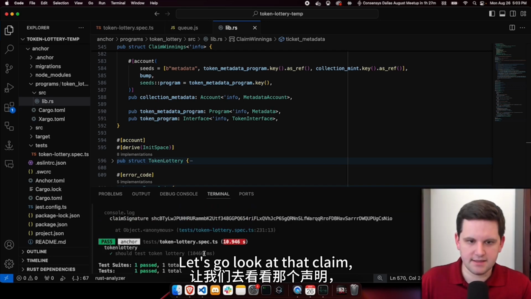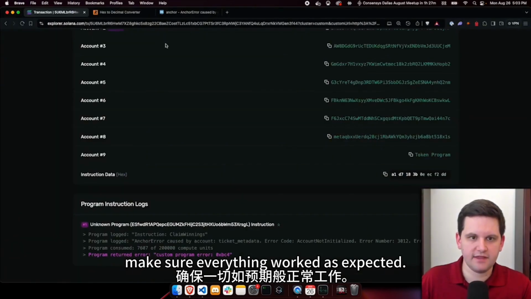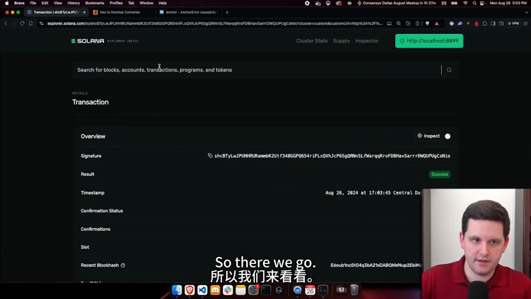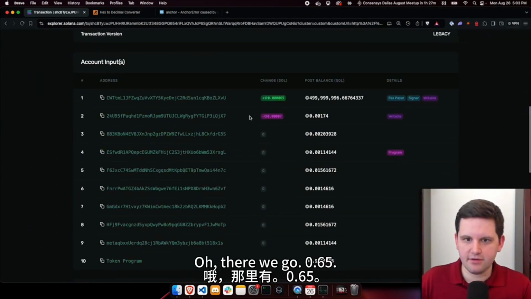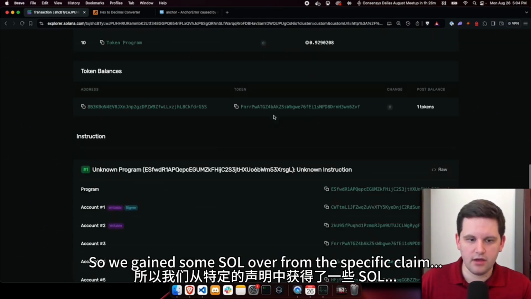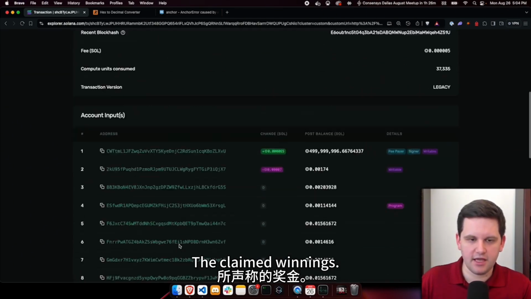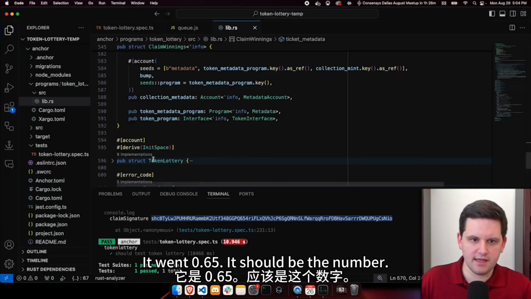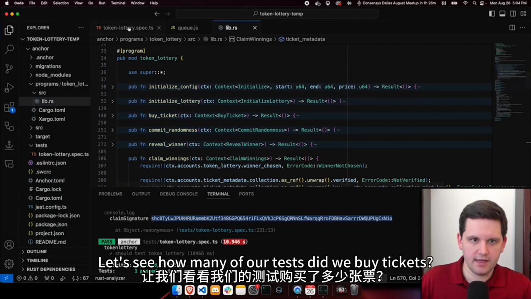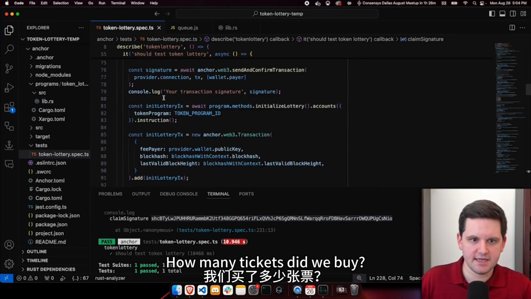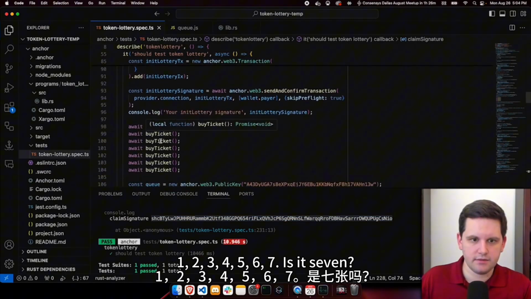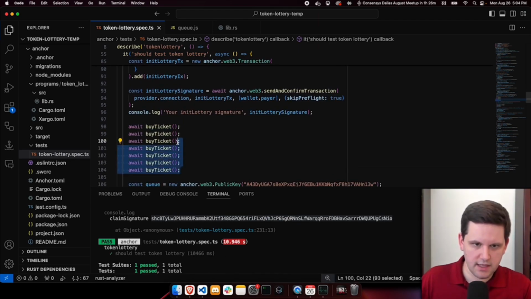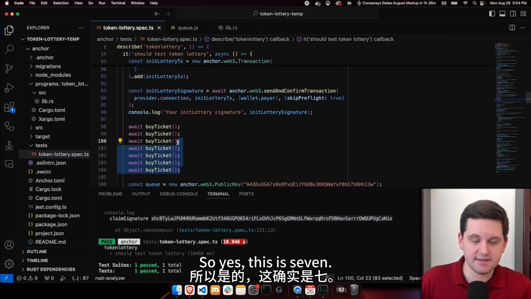All right, so it passed. Let's go look at that claim, make sure everything worked as expected. So there we go. There's our claim signature. We can check real quick. Oh, there we go, 0.65. So we gained some SOL over from the specific claim, the claimed winnings. It went 0.65. It should be the number. Let's see, how many of our tests did we buy tickets? How many tickets did we buy? 1, 2, 3, 4, 5, 6, 7. Is this 7? This is 7.